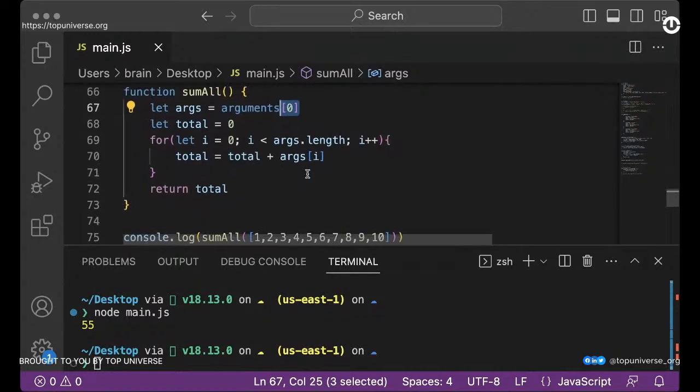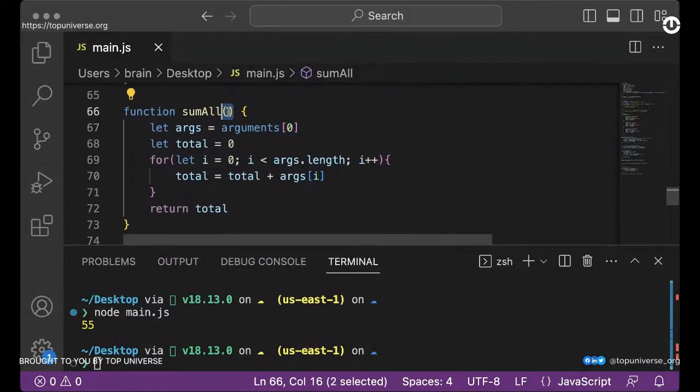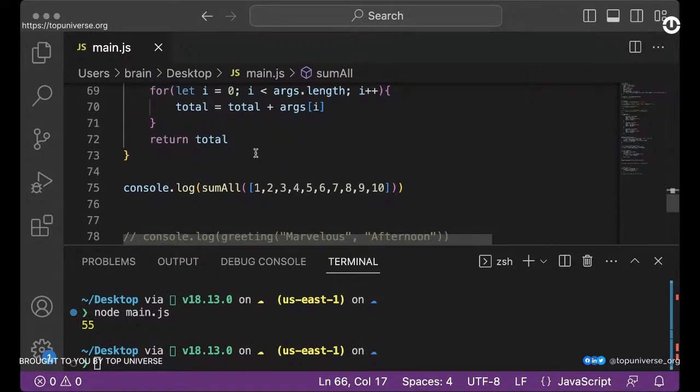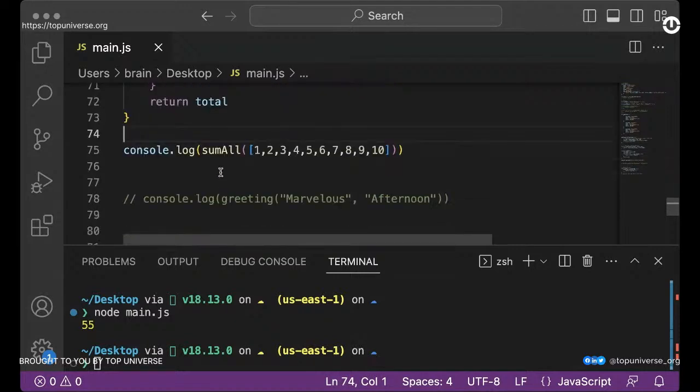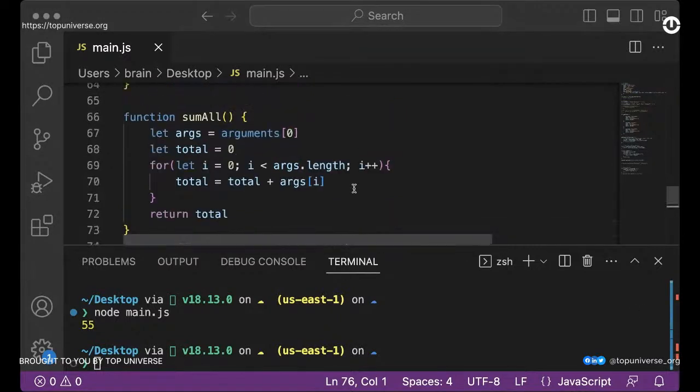So it is possible, but I don't think I would like to do this. I would instead specify what I am expecting, right? So except for some few scenarios where you need to do this, I think especially when you're doing data structures and algorithms, you'll definitely get to do something like this. But yeah, I believe you get the point, right? You get the point. So we're working with the function now.